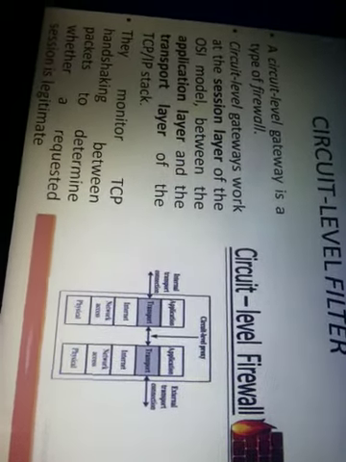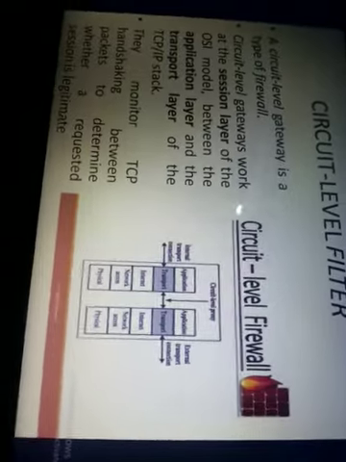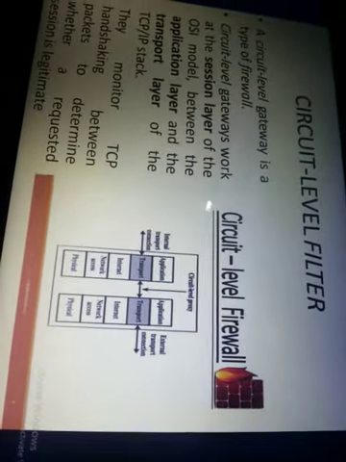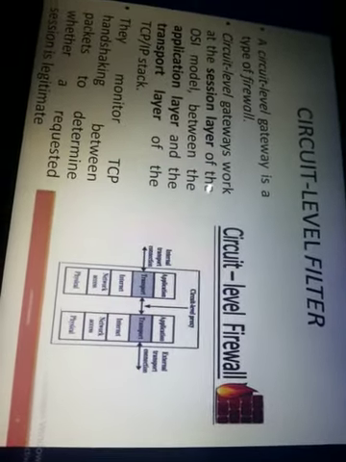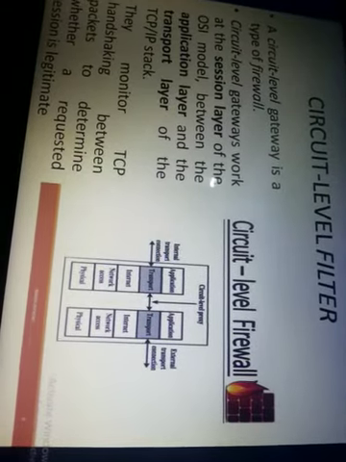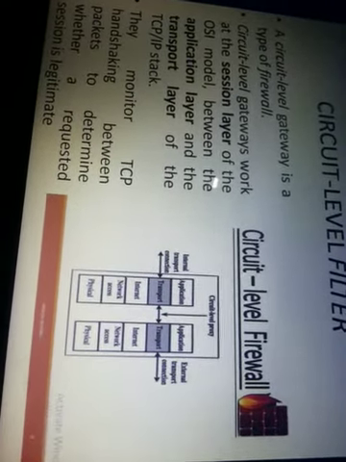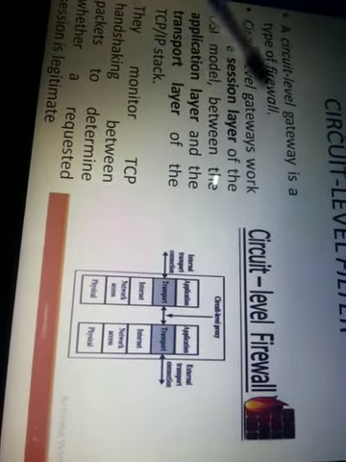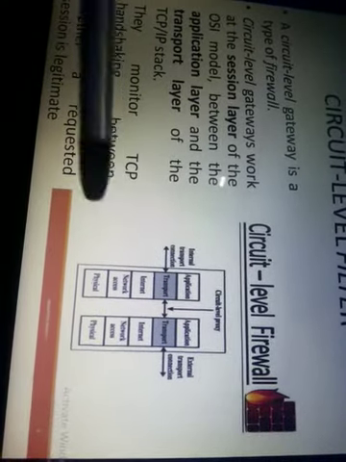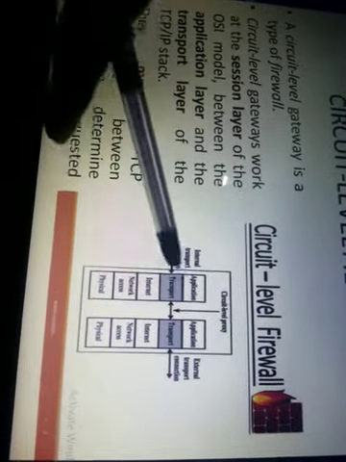Now next we will see the next type of filter, which is called the circuit level filter. The circuit level filter mainly works in the TCP/IP stack, in the session layer, in between the application layer and the transport layer. In some places it is written that the circuit level firewall is also used in the transport layer.